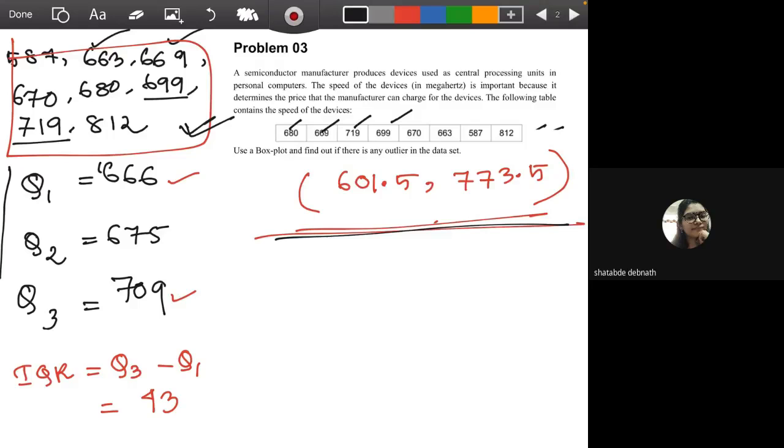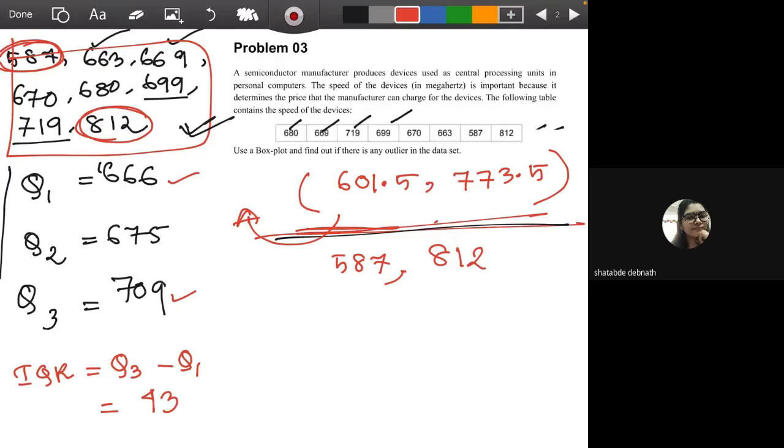So from here, as some of you said, the outlier is this, because we can see from this range 587 is not in this range. Obviously, it's less than 601.5, and also 812, it's not in this range. It's greater than the upper limit, which is 773.5.